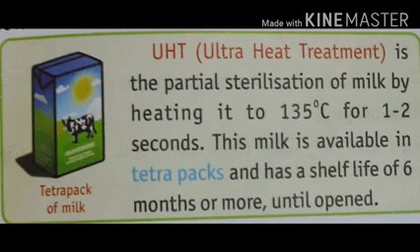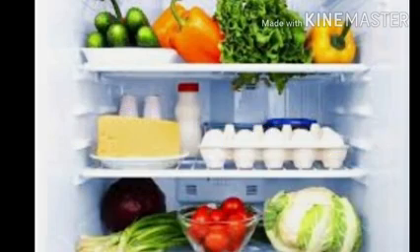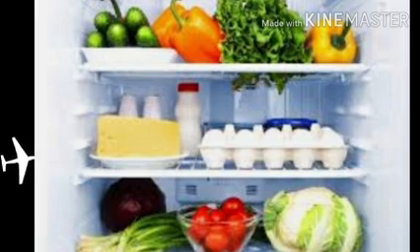Sixth method is refrigeration. Like boiling, cooling by refrigeration also helps in preserving food. This method does not kill microbes but only stops them from growing and multiplying. Preservation by freezing is effective for many months and useful in the case of milk, meat and vegetables.